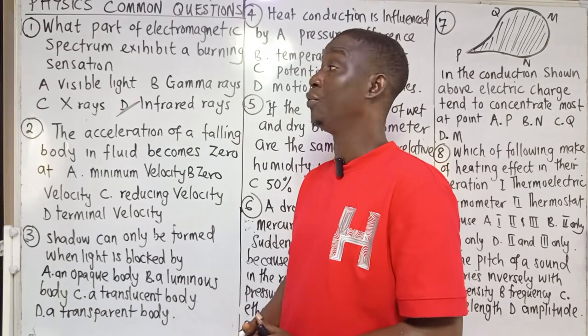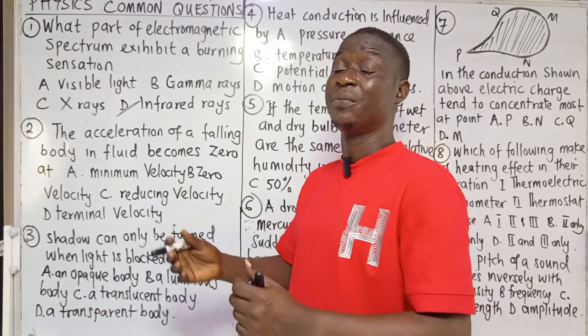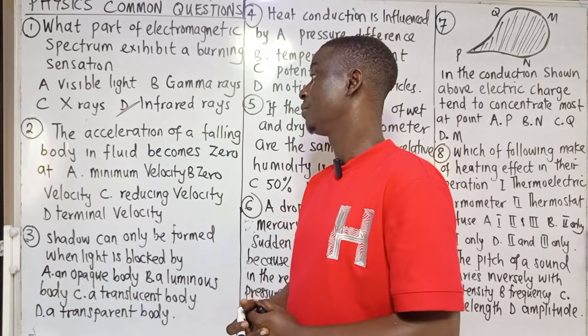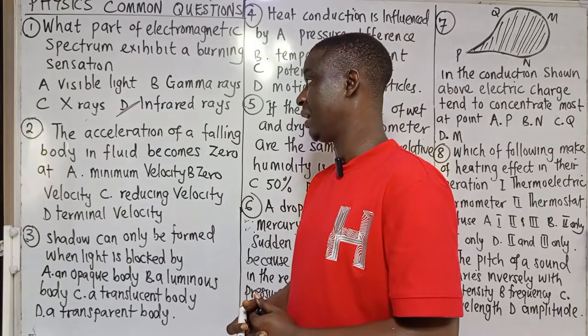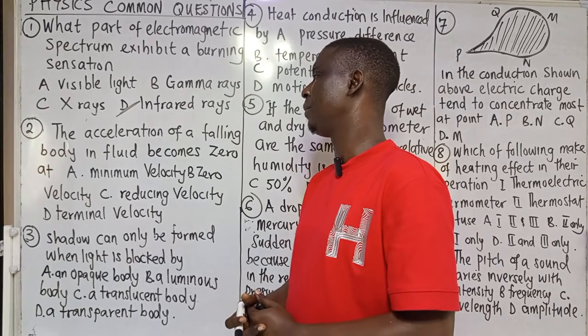Visible light can be produced from the sun, or probably from a visible light. Now that is our answer at option D. Let's look at number 2 quickly.